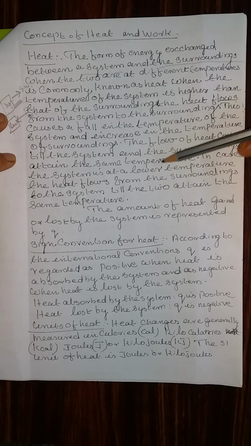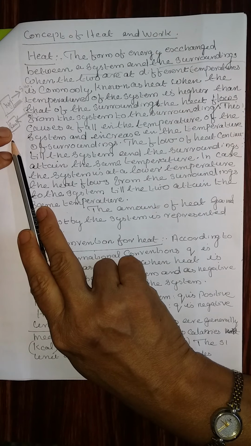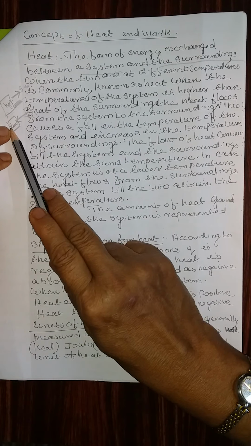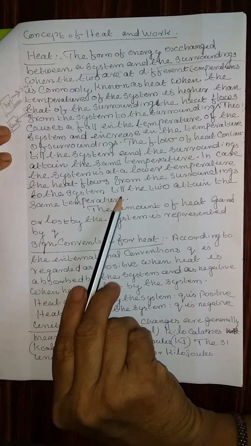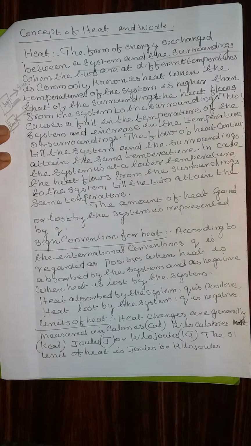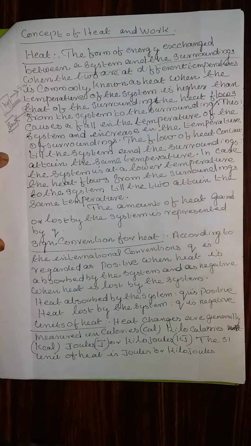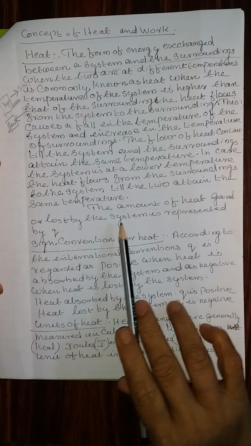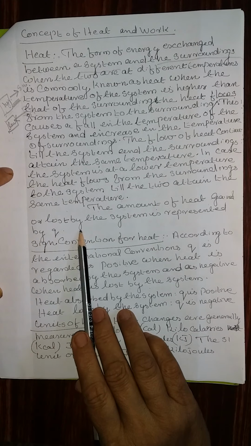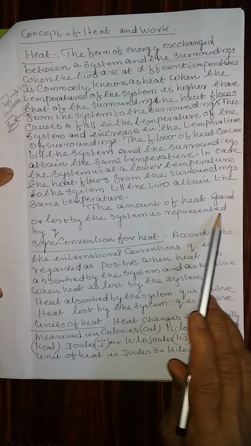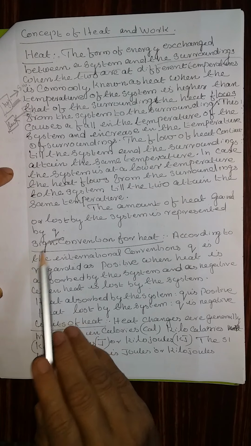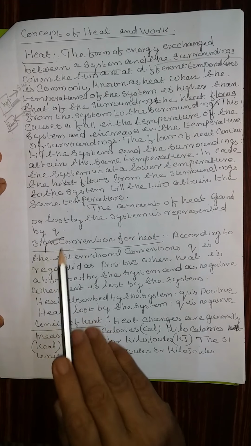In the second case, where the system is at a lower temperature, the heat flows from the surroundings to the system till the two attain the same temperature. These are the basic factors in order to understand the derivation of the first law. The amount of heat gained or lost by the system is represented by the letter Q. Q is the letter used for the representation of heat.